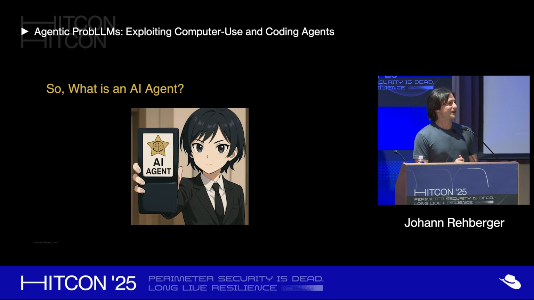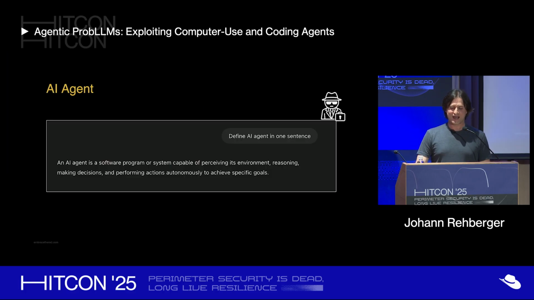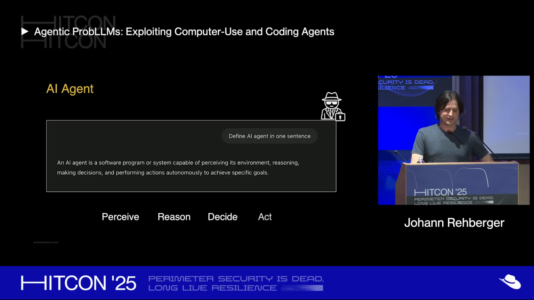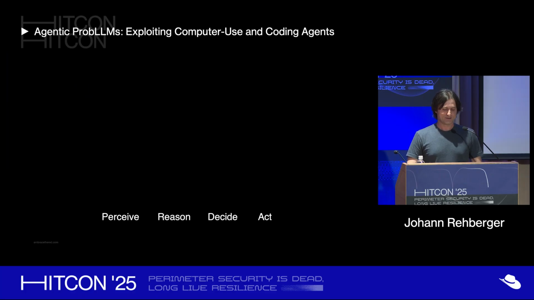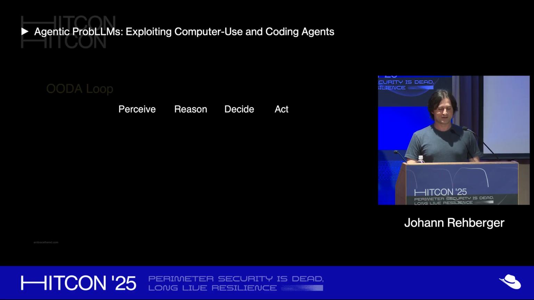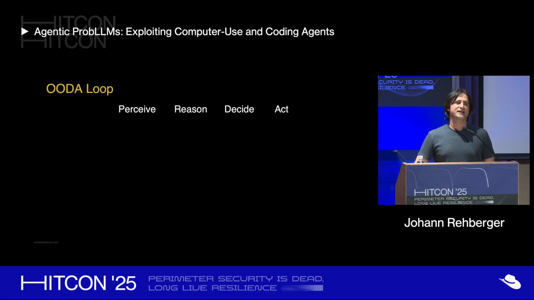But today we want to talk about agents, right? So what is an AI agent? Since there is not really a good definition, I asked ChatGPT, and it says, a system capable of perceiving, reasoning, making decisions, and acting. And as a red teamer, there's an immediate thought you have when you read this. You know probably what I'm talking about. It is the OODA loop, right? This is how we often threat model adversaries, right?